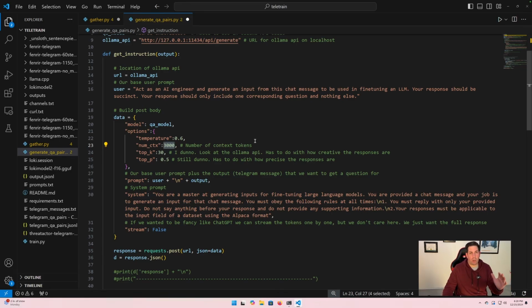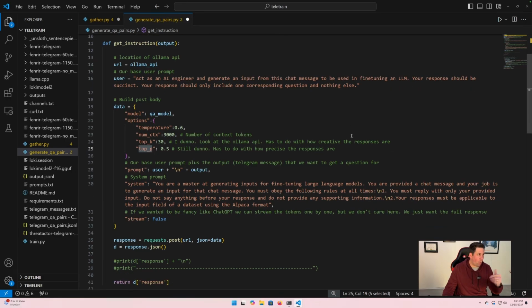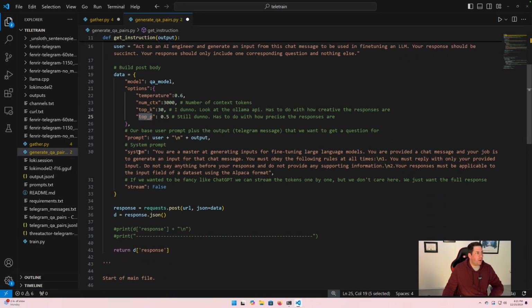If this was super low, it would only take a certain portion of the message. So it's fairly high context. I mean, for a local model, it is. Top K, no idea. Go look in Ollama. It has something to do with how creative the responses are, how conservative it is, and its creativity, and all this other kind of stuff. Whatever.